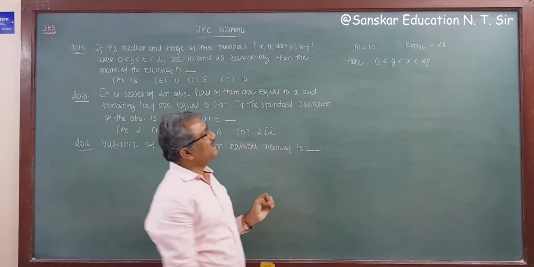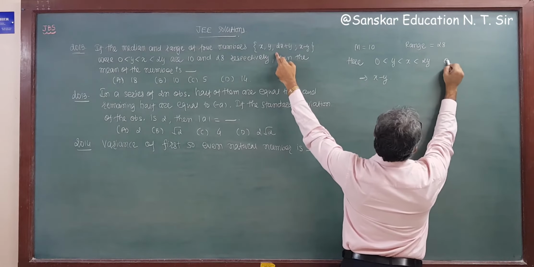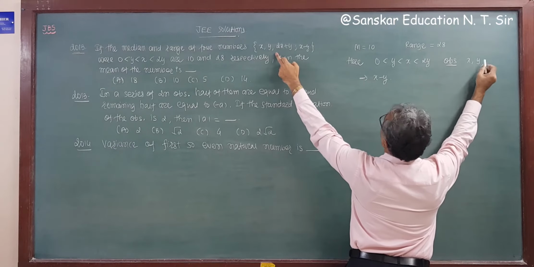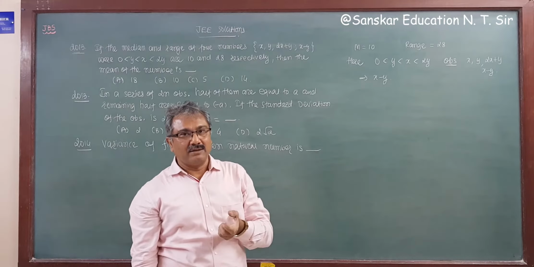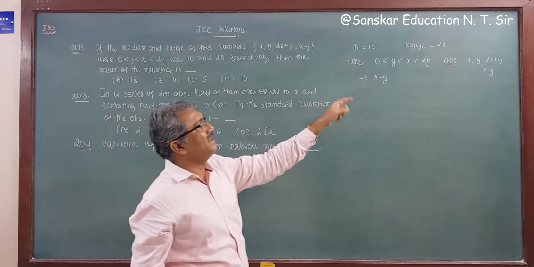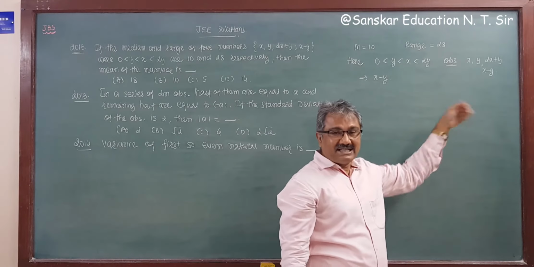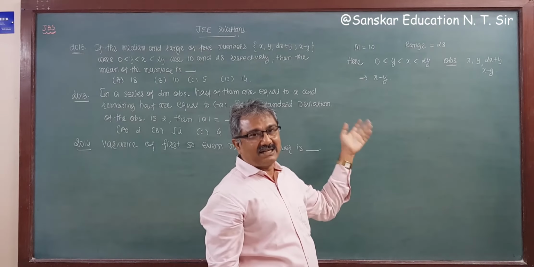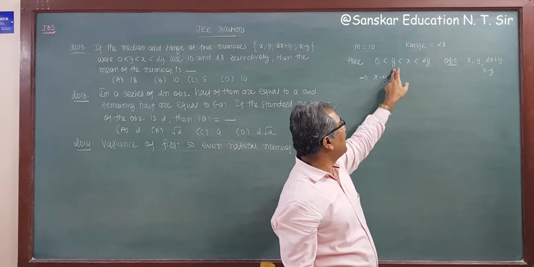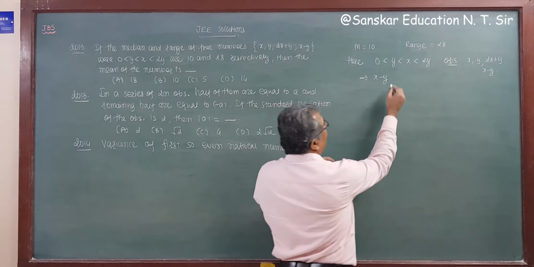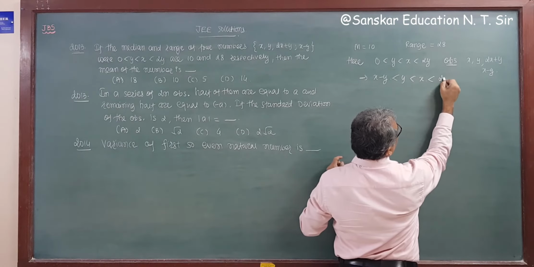For the median, you have to arrange the terms in ascending or descending order, so you must know which number is larger and which is smaller. From the condition, y is less than x, so x minus y is less than y, which is less than x, and this is less than 2x plus y.